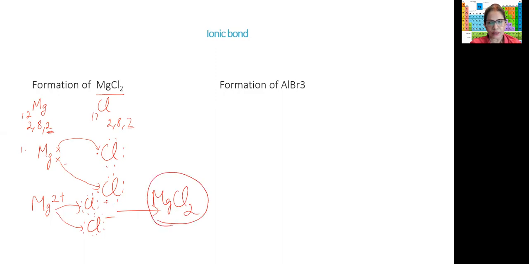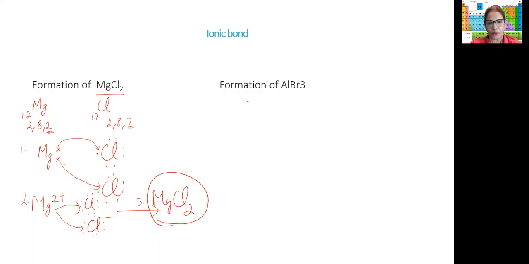This is the formula, isn't it, of magnesium chloride, MgCl2. So formation of MgCl2, when you see the 2 here, there are 2 chlorine atoms. So you cannot just use 1 chlorine and show the complete transfer, which is not possible at all. So 2 chlorine atoms, and then you come to the final formula of magnesium chloride.